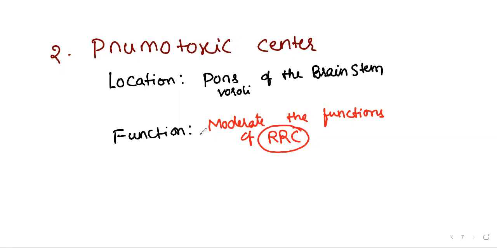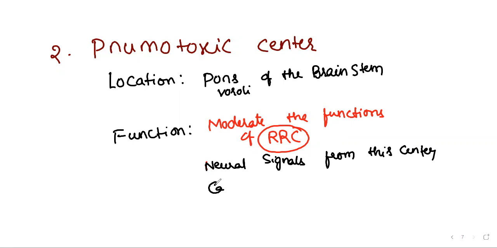Okay. Neural signals from this center, another function I am writing here. Neural signals from this center, that means brain, that's why we say neural signals only. Neural signals from this center can reduce the duration of inspiration. You people need to understand what is meant by reducing the duration.